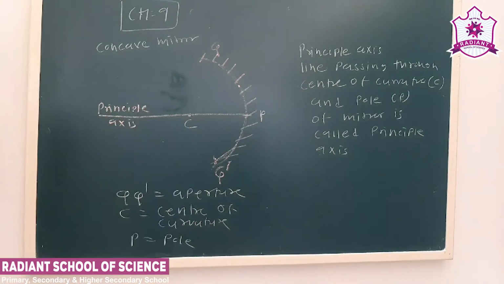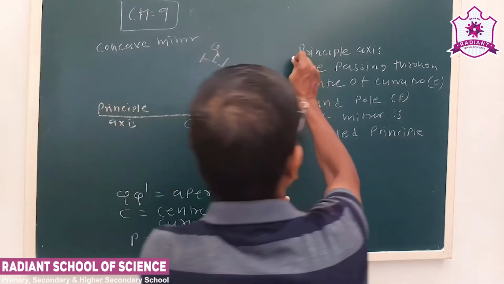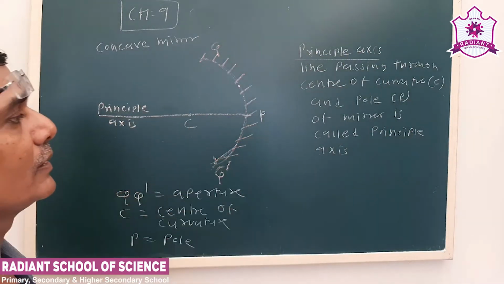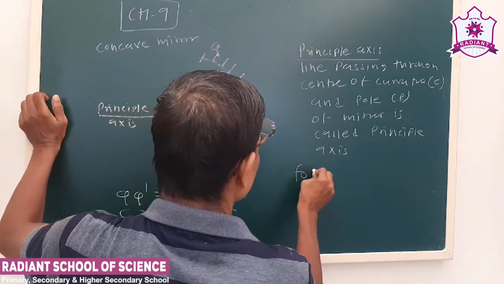So QQ dash is our aperture. C is the center of the sphere, that is the center of curvature. P is the pole, that is the midpoint of QQ dash. Now next is the focal plane.